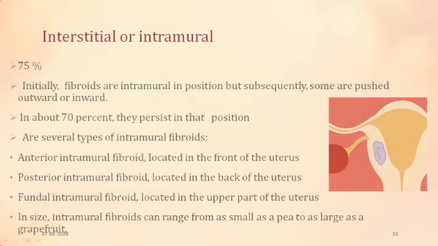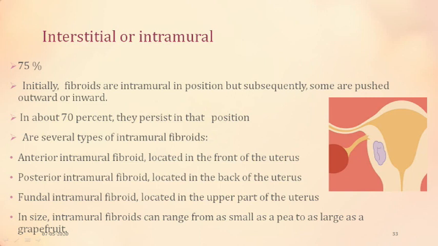Coming to the next variety, that is the interstitial variety or the intramural variety. That is, the fibroid lies inside the muscle layers, in the myometrium. Most of the fibroids are intramural, that is 75% of the fibroids are intramural. Initially all the fibroids are intramural, and then some are pushed towards the cavity, then they become submucous, some are pushed towards the serosa, they become subserosal, and 70% or 75% persist in their position.